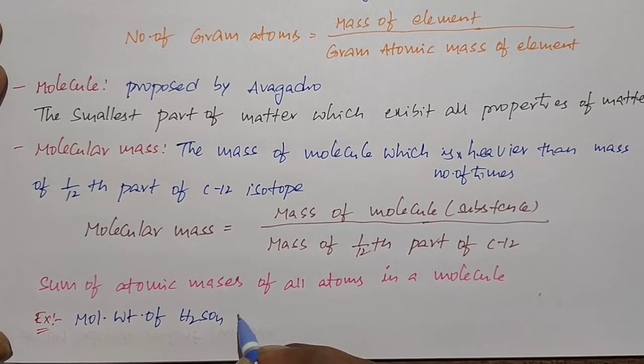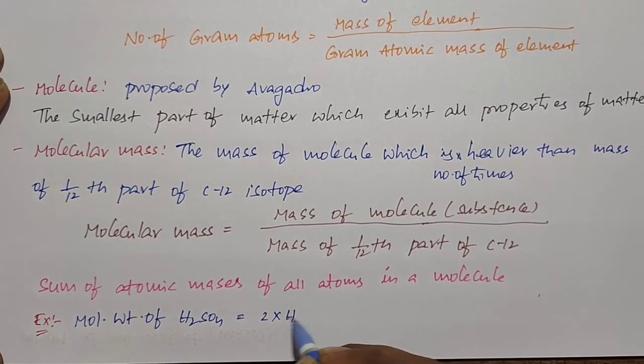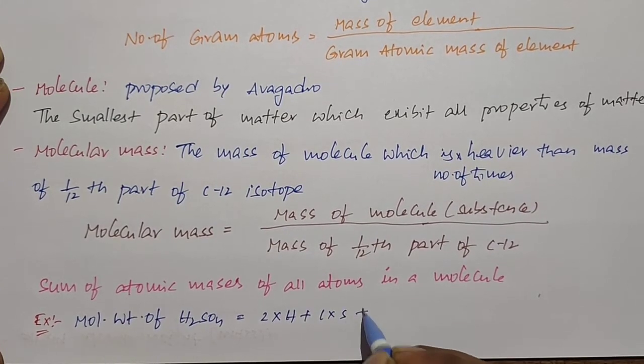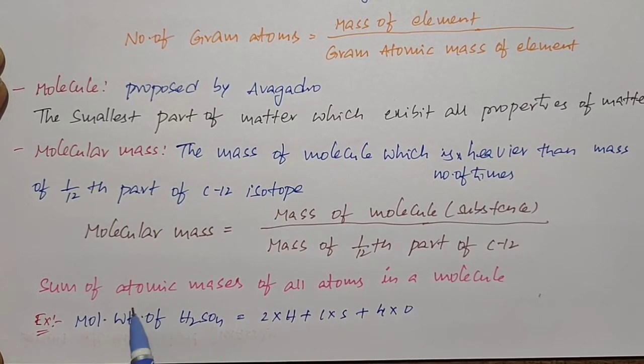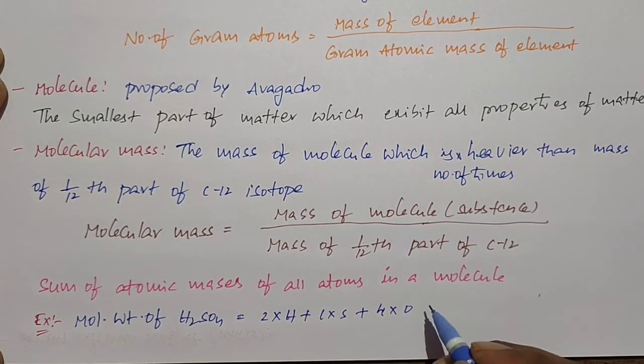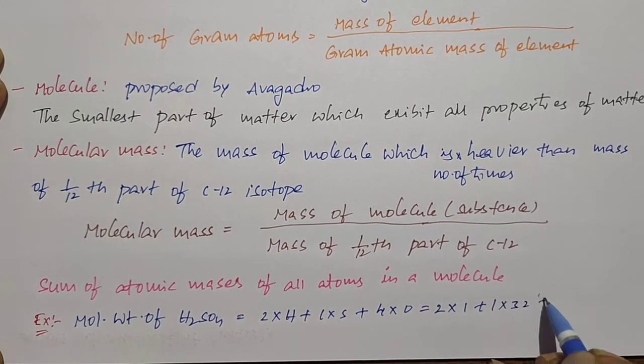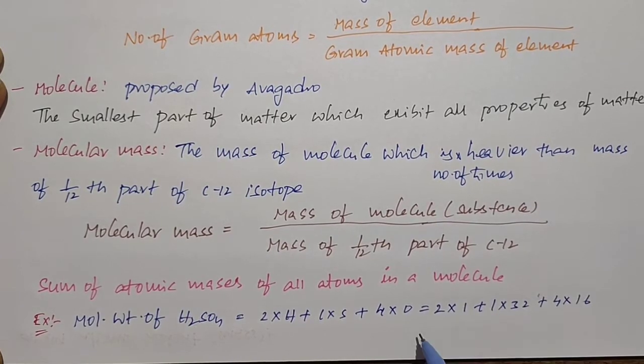So molecular weight of H2SO4 is equal to 2 into H plus 1 into S plus 4 into O. I mean here according to definitions we need to add all atomic weights of all atoms in the given molecule. So here we have 2 hydrogen atoms, 1 sulfur atom, 4 oxygen atoms. If you substitute their atomic weights, hydrogen atomic weight 1, sulfur 32, oxygen 16.